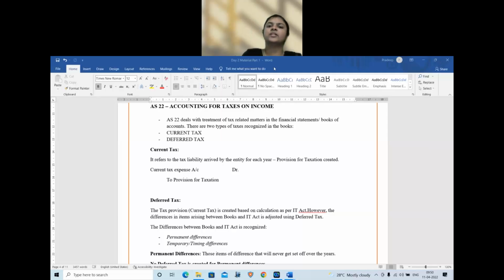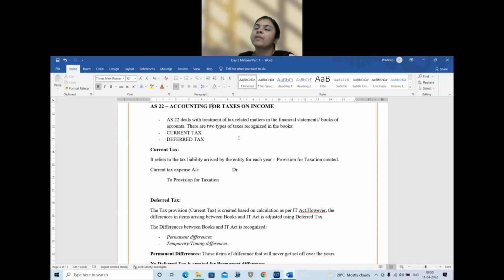AS 22, accounting for taxes on income. Another very practical standard, very interesting standard actually for me. AS 22, the crux of AS 22 is about taxes.